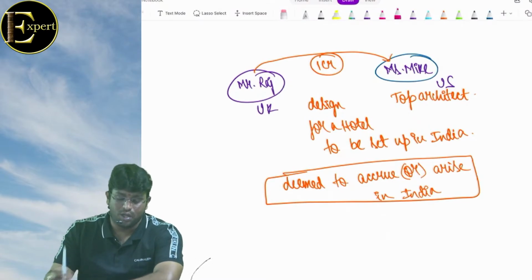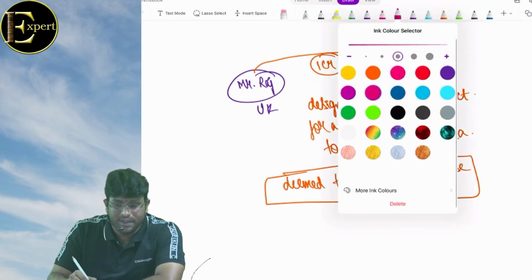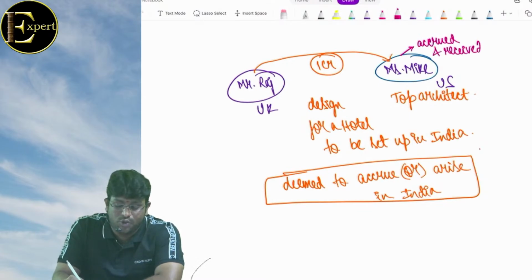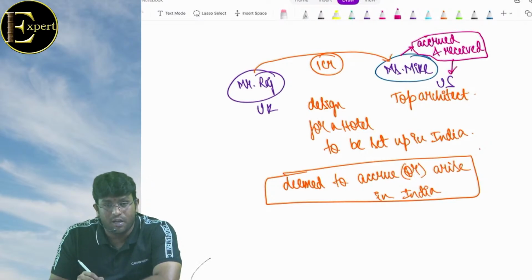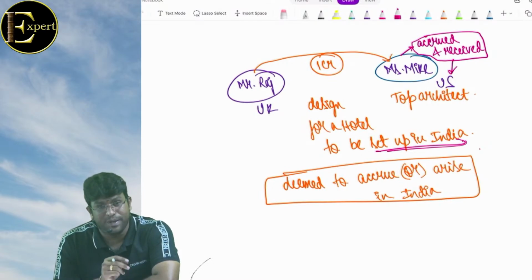Sir, there is 1 crore. Who is paying to whom? The UK guy is paying to the US girl. From my point of view, it accrued in the US and was received also in the US, but still it is deemed to accrue in India because it is related to business in India. That means she has to pay tax in India.